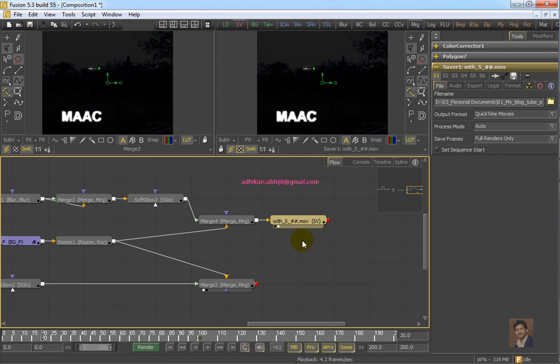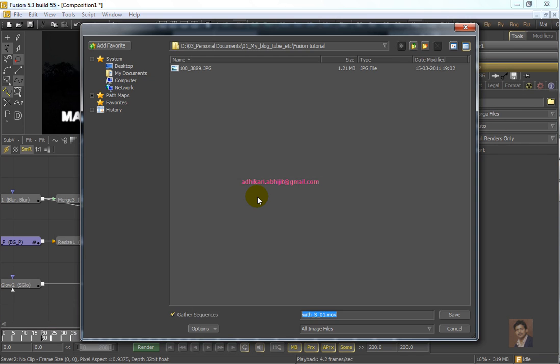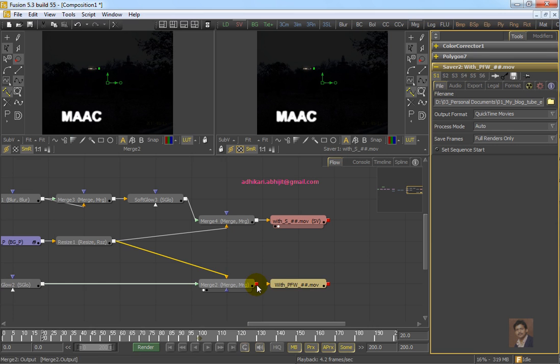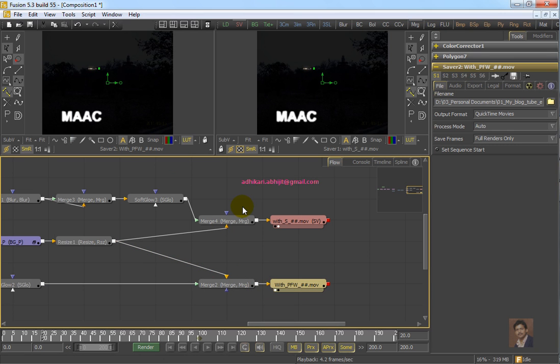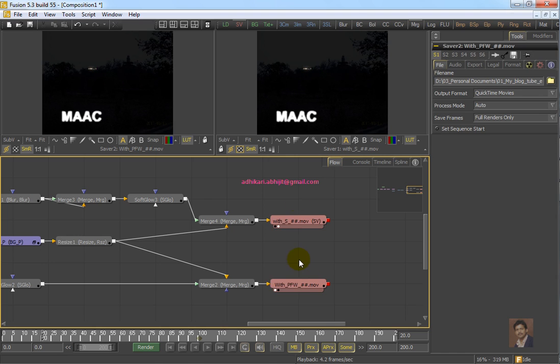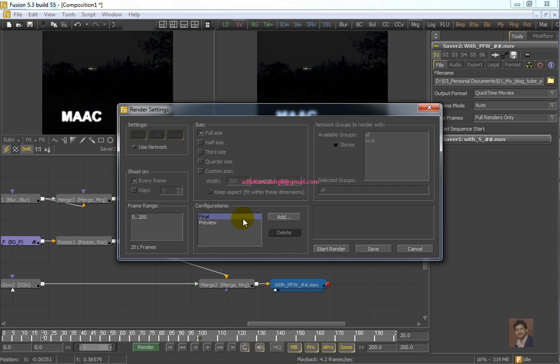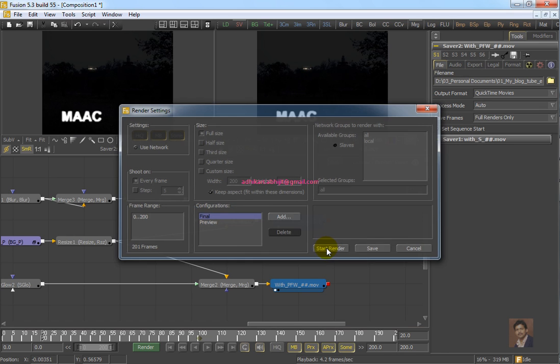File QuickTime, and I am creating another saver, and this is with particle fireworks 02.mov, save format Sorensen video 3, compressor and output quality 95%. Connect this. Now both render output setups are ready. Just file, start render 0 to 200 final, and hit start render.